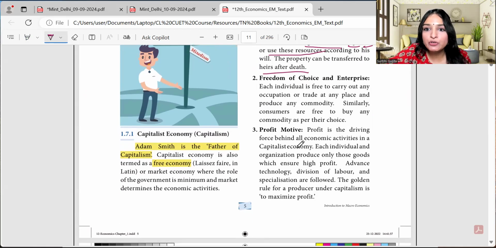Freedom of choice and enterprise. As I said, if something is mine, I have complete freedom of choice, whatever I want to use, however I want to use it. Take the example of your house again. If you like coffee, you have complete freedom to bring coffee to your place. But if somebody else who has the ownership of your house wants to have tea and restricts you from getting coffee, then you won't have any choice. You have to follow the orders.